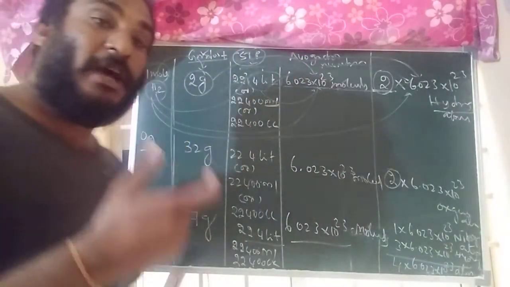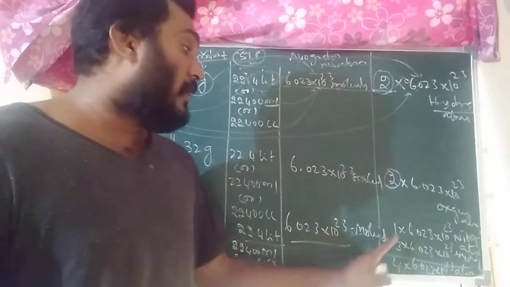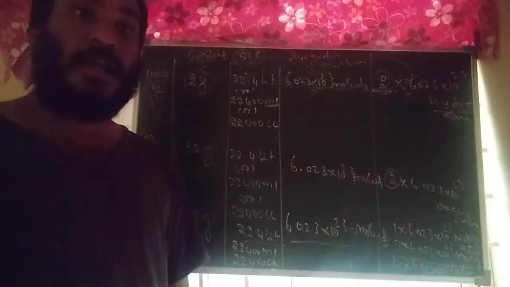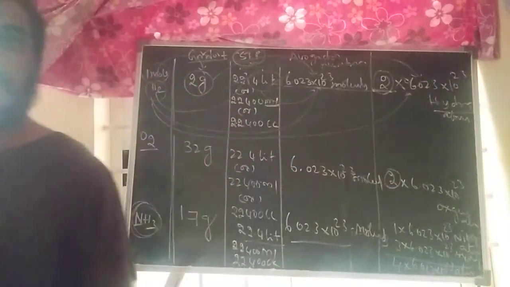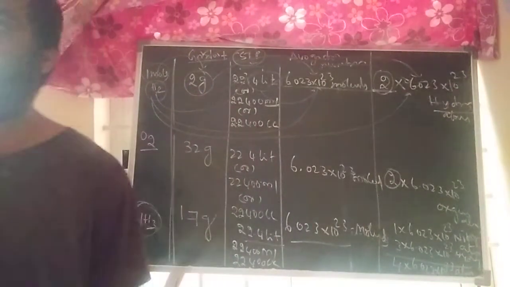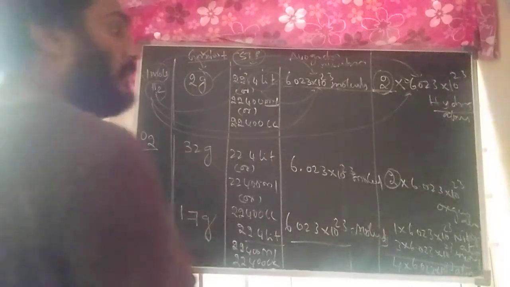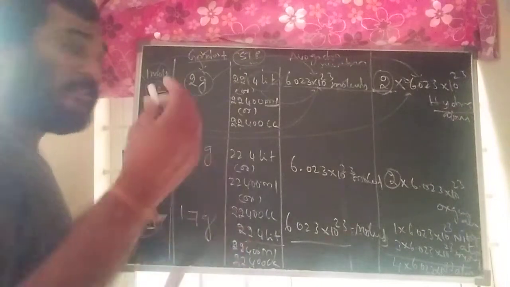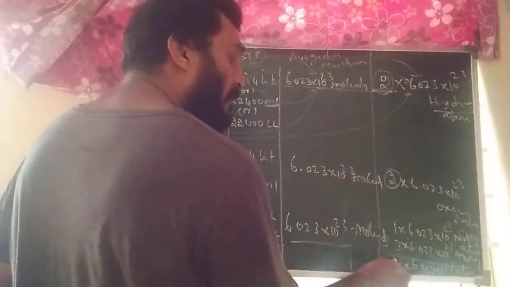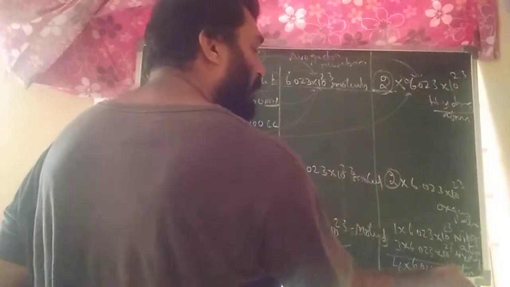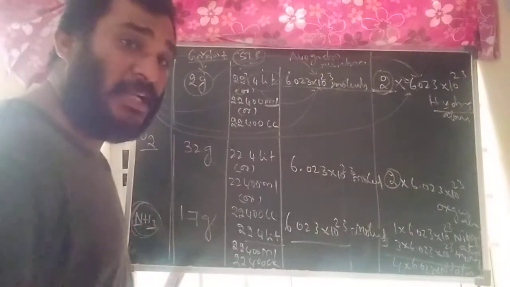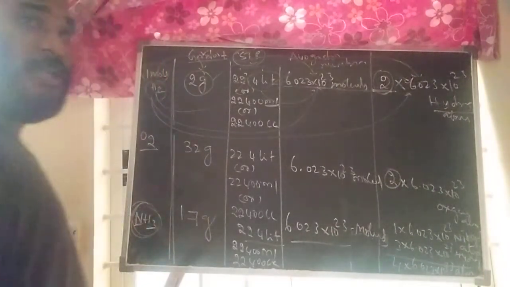So 1 mole of ammonia contains how many nitrogen atoms? 1 into 6.023 into 10 to the power of 23 nitrogen atoms. 1 mole of ammonia contains how many hydrogen atoms? If they are asking hydrogen atoms, 3 into 6.023 into 10 to the power of 23 hydrogen atoms. If they are asking total number of atoms, 3 plus 1, 4 into 6.023 into 10 to the power of 23 atoms. So if you know these relations, you can answer any questions. Definitely you can answer. This is the most important topic.